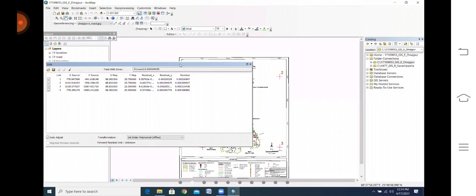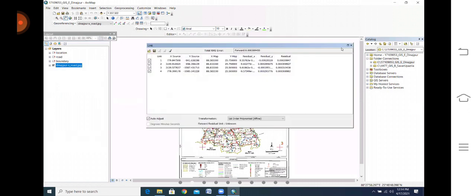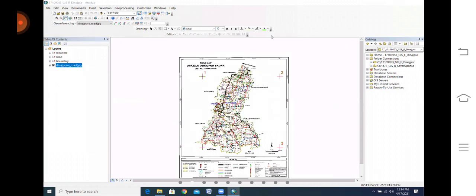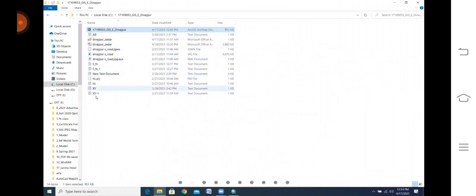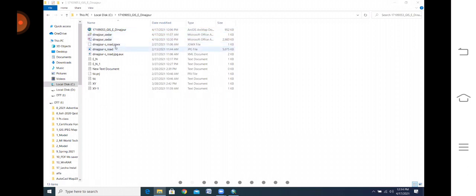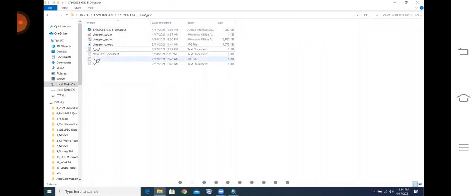Inside your map, the tick should be there. So many files are here, but you should delete all of these.